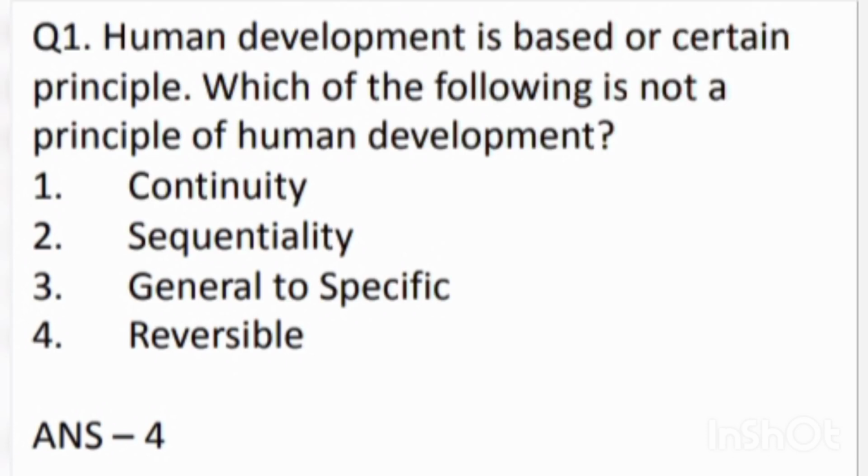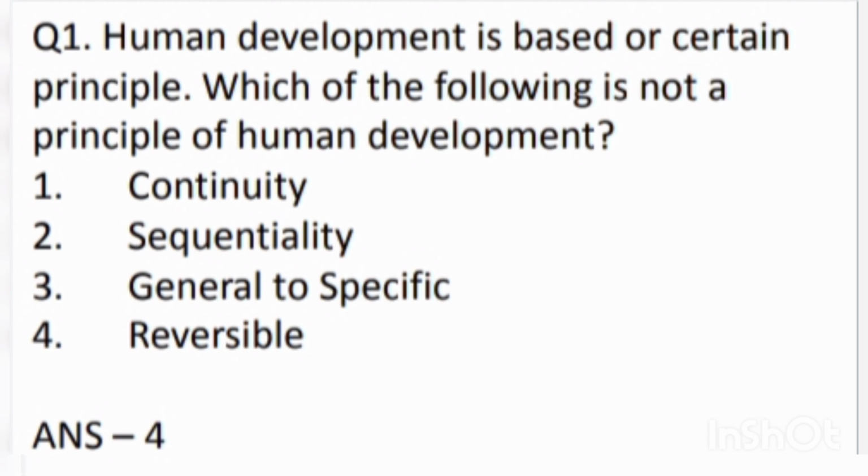Human development is based on certain principles. Which of the following is not a principle of human development? First, continuity. Second, sequentiality. Third, general to specific. Fourth, reversible. Answer is fourth, that is reversible. So you have to learn this question very carefully and properly.